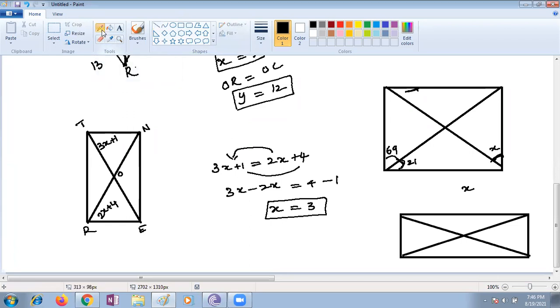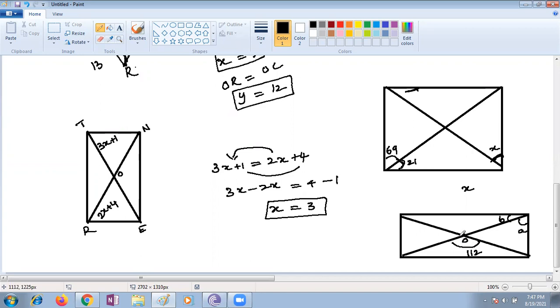Please apply the lines and angles properties you learned in your lower classes. Two lines meet, and the intersecting point is O. Four angles are made. This angle is given as 112 degrees. This is given as A and this as B. You need to find A and B also.